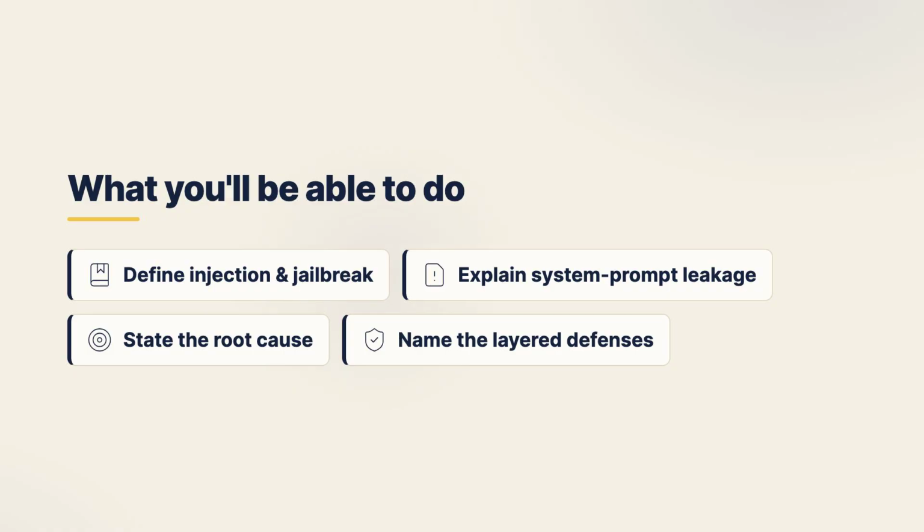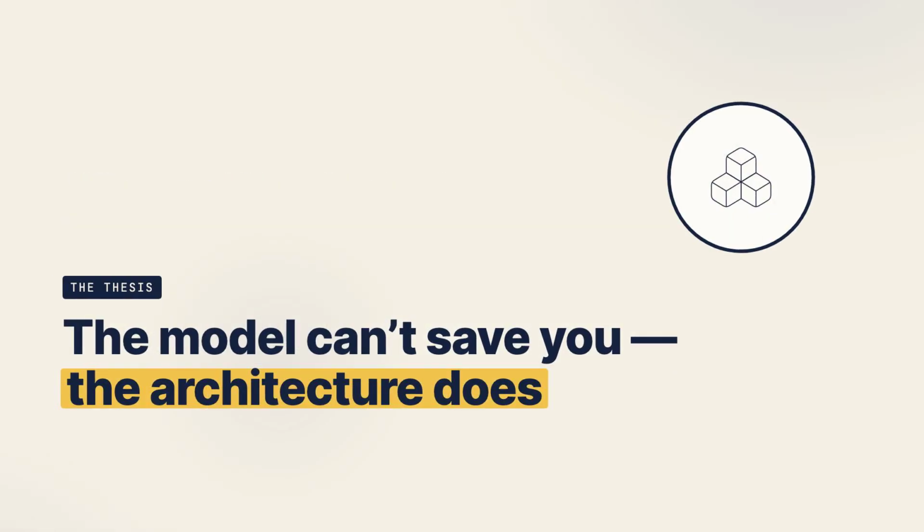Remember the thesis of this whole series. SecAI Plus is security architecture for AI plus framework fluency. Prompt injection is the cleanest case in the entire series where the model itself can't save you. So the win comes from the architecture you build around the model, not from some magic filter inside it.